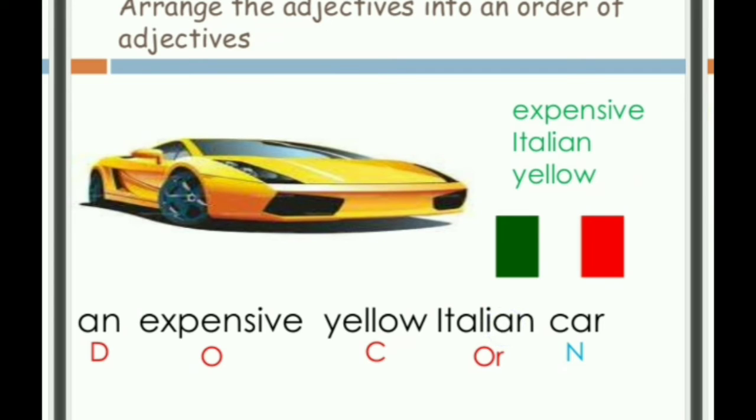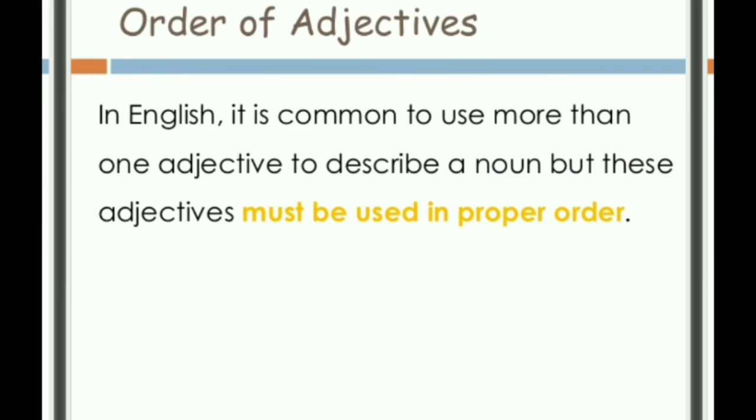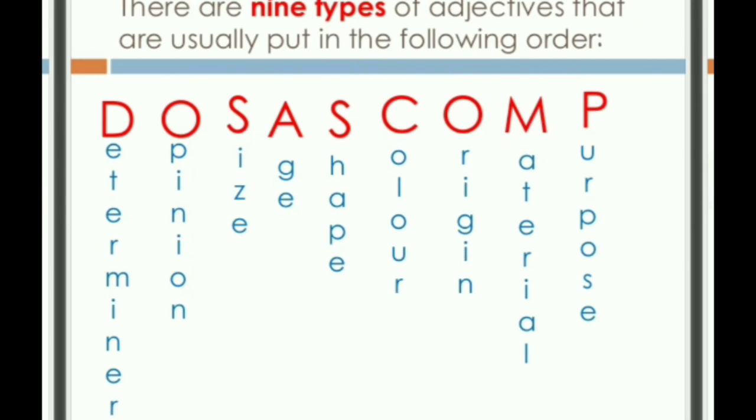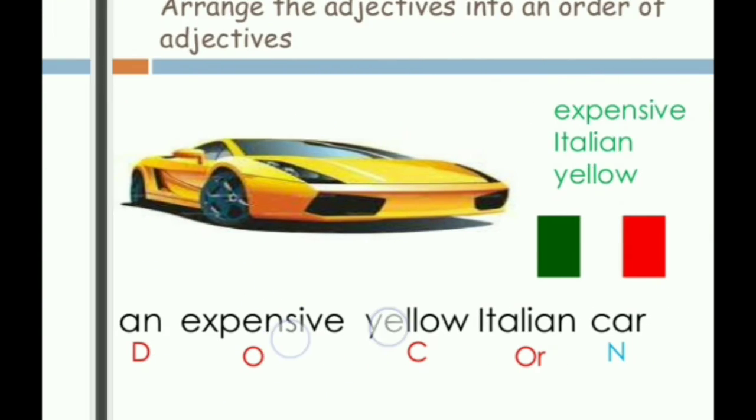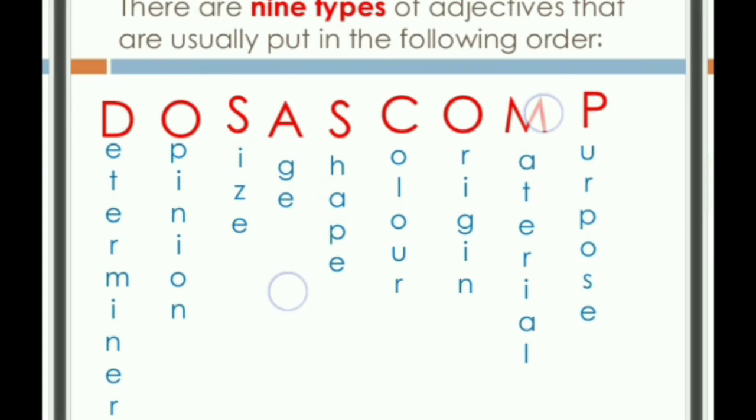So how will we place these? We can't just say yellow Italian expensive or expensive Italian yellow car. There is a procedure, and we learnt it here. The same thing we apply in the sentence. Here "an" is a determiner, so the determiner comes first.